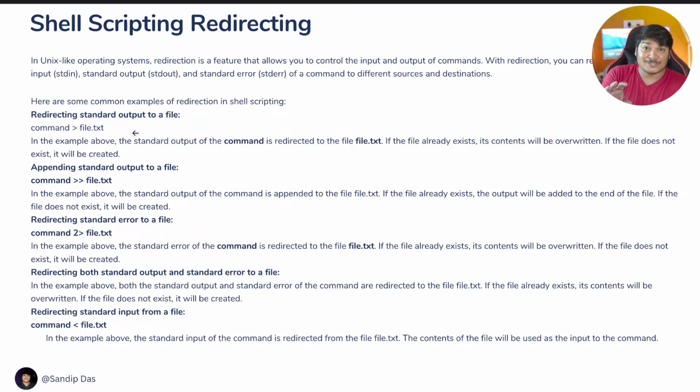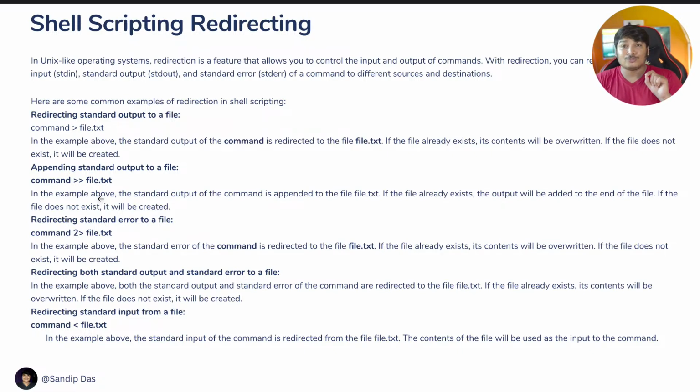You might think this is very simple, very basic, but its use case is huge. We are covering a pretty basic topic here. You will see a lot more use cases later on. So yeah, I think I explained that one. Let's go to appending standard output to a file. Suppose there is a file, file.txt. Every time you run the command, if the file already exists, its content will get overwritten. That means every time you run the command, it will generate new content and overwrite the existing content.